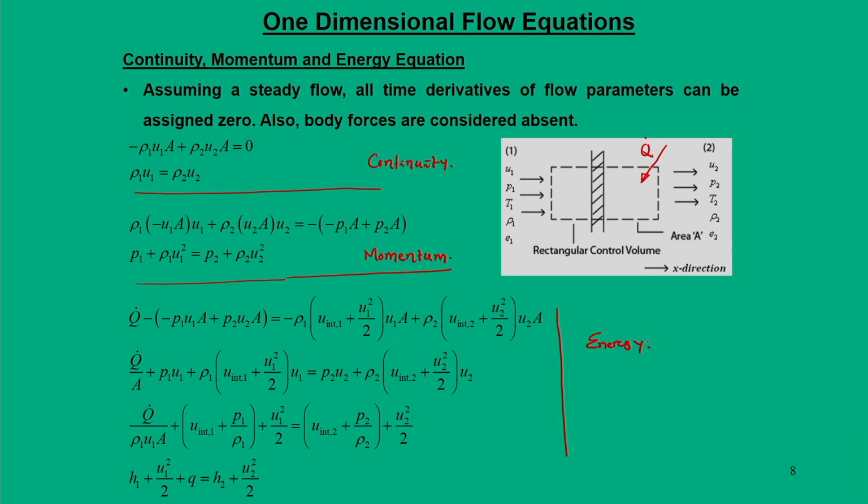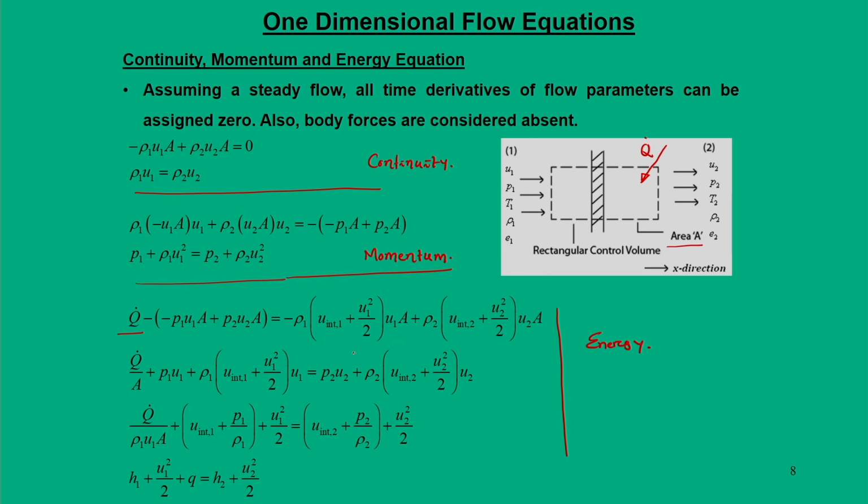Here we are saying that the system undergoes a change of state only through heat transfer, so the heat transfer term, that is the heat added into the system, is taken into account. For all the equations we are saying that the area A is constant. Another parameter of interest is the total energy.